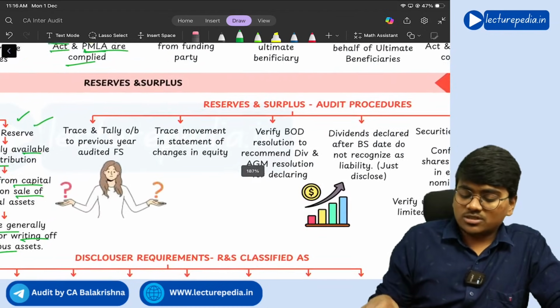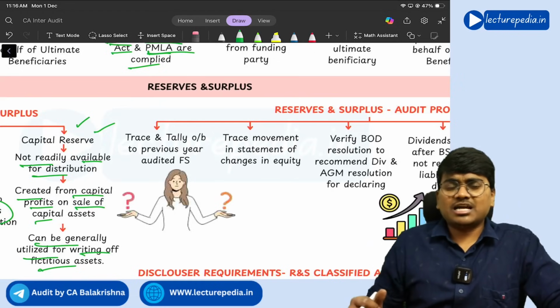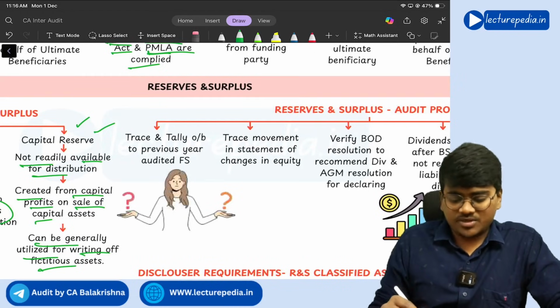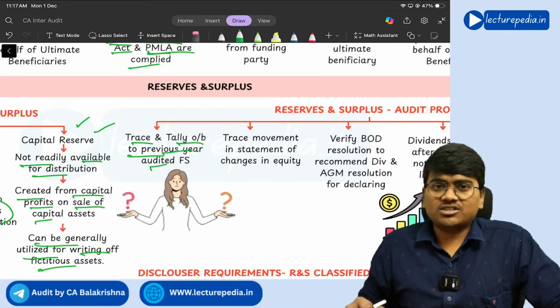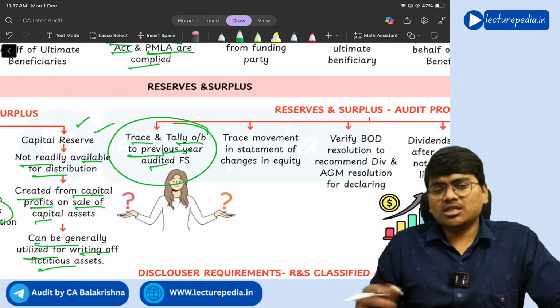Next, with respect to these reserves and surplus, what points do you need to see? Just like for share capital, you have tallied the opening balance. Here also you need to see the same thing. Trace and tally the opening balance to the previous year's audited financial statements. This point you can basically use for all the balance sheet items.